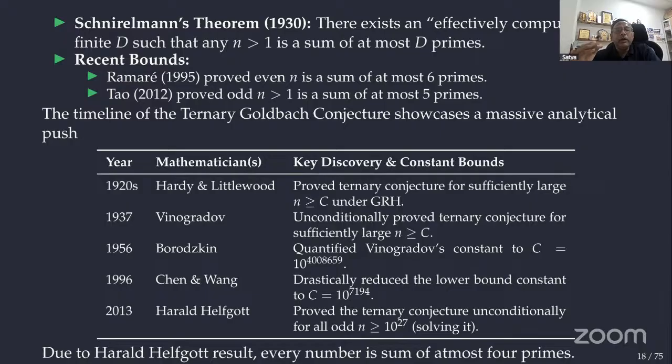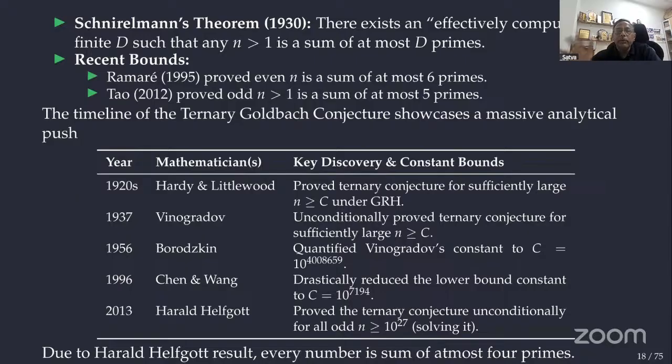Okay, but that bound was decreased in 1956 by Borozdkin, and Chen and Wang decreased it a very great deal. In 2013, Helfgott actually improved it completely. He showed that any odd number greater than or equal to 10 power 27 can be written as a sum of at most 3 primes.